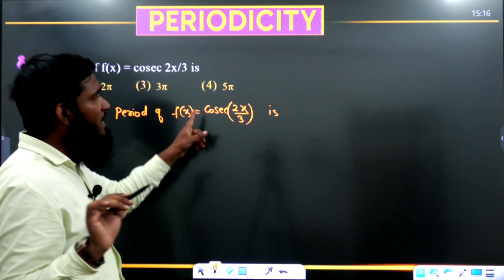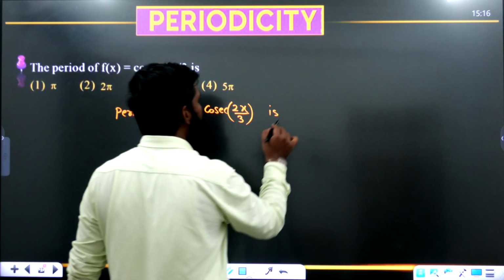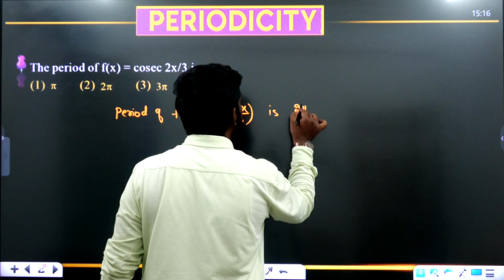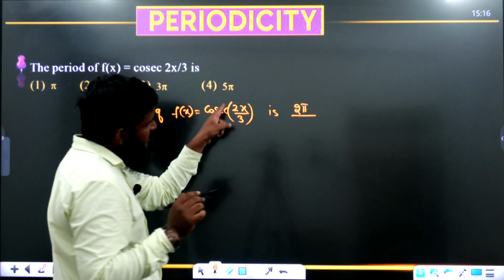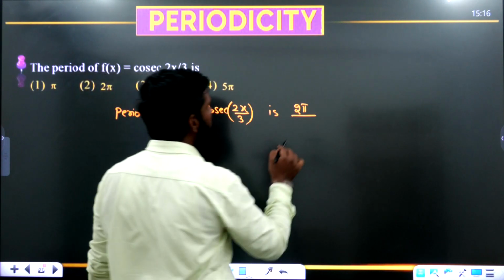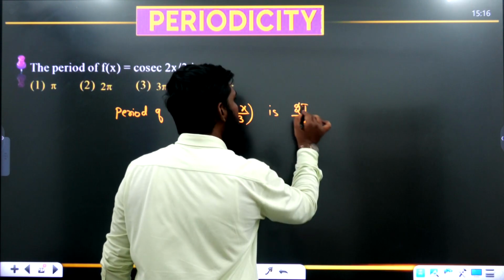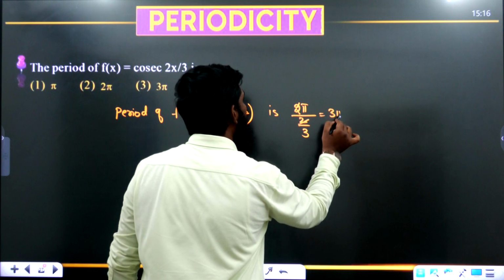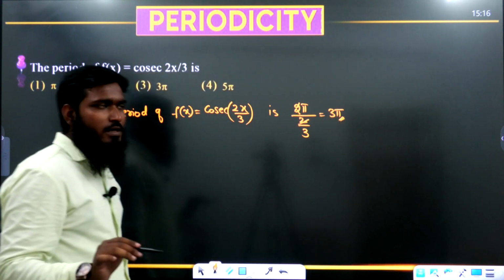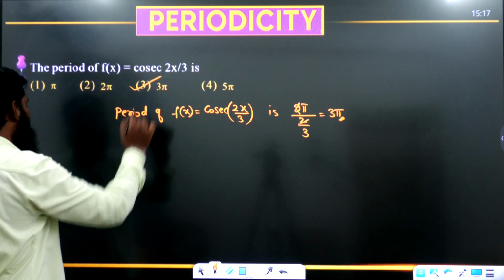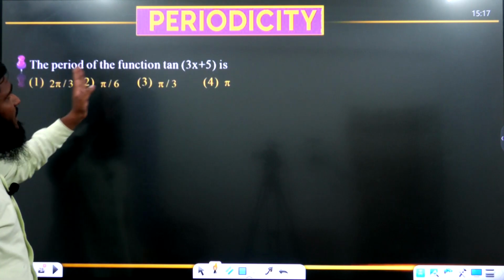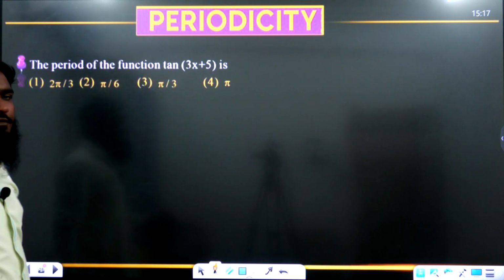It is equal to T divided by mod a. What is the T value for the cosecant function? T value for cosecant function is 2 pi only. 2 pi divided by, what is a value we are having over here? 2 by 3. This 2 gets cancelled, 3 will go to the numerator. So what can we write? 3 pi. 3 pi means which option? Third option.